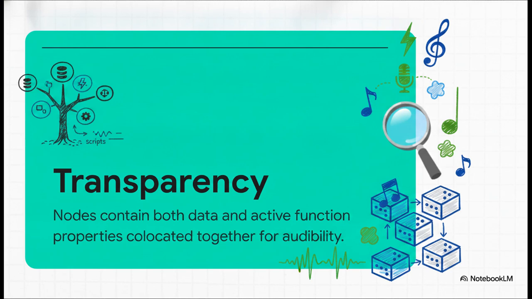Well, in this system, transparency means that nodes aren't just passive buckets holding numbers. They contain both data properties and active function properties, like scripts, co-located right next to each other. For a songwriter, a distributor, or any stakeholder trying to untangle a complex web of music royalties, the environment is intrinsically auditable. The data literally explains its own rules and actions.